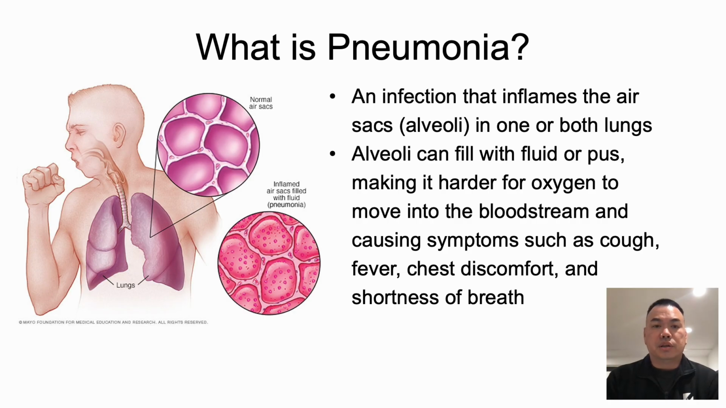So, what is pneumonia? Basically, it's a common lung infection that causes inflammation in the air sacs, or the alveoli, in one or both of the lungs. These air sacs could fill with fluid or pus, making it harder for oxygen to move into the bloodstream and causing symptoms like cough, fever, chest discomfort, and shortness of breath. Pneumonia can affect people of all ages and ranges in severity from mild illness to life-threatening disease, particularly in young children, older adults, and individuals with weakened immune systems.